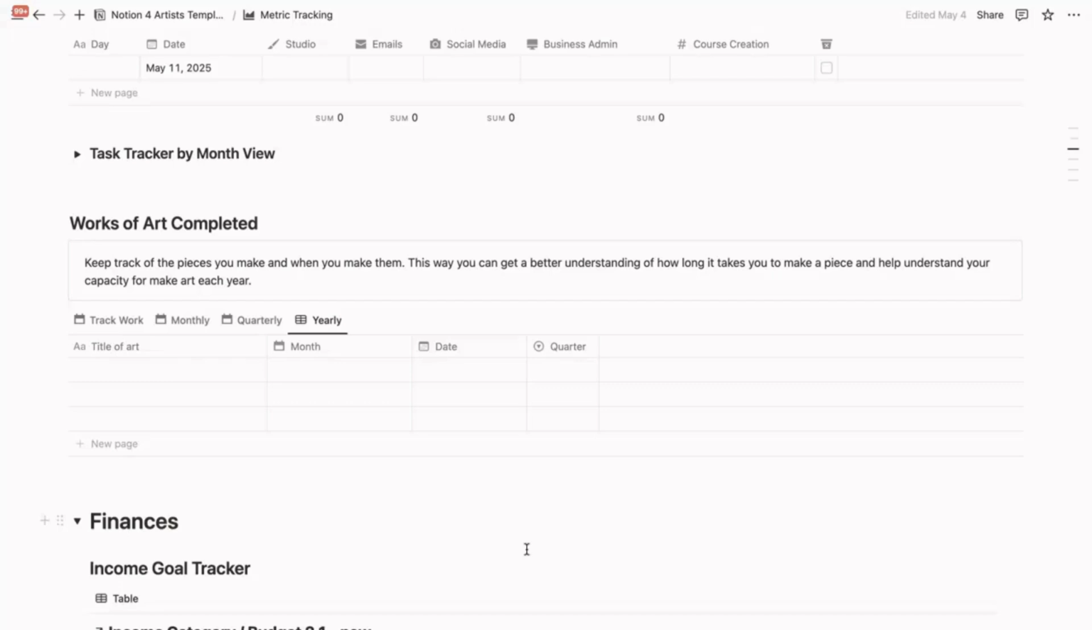Knowing how many pieces of work you can make in a year helps you understand how many pieces can I offer to a gallery, how many pieces can I reasonably produce for an art show or different opportunities, and how much extra capacity do I have to take something on like a commission.